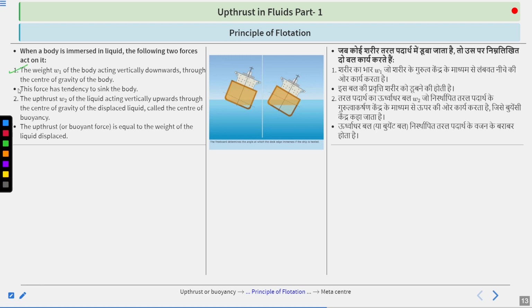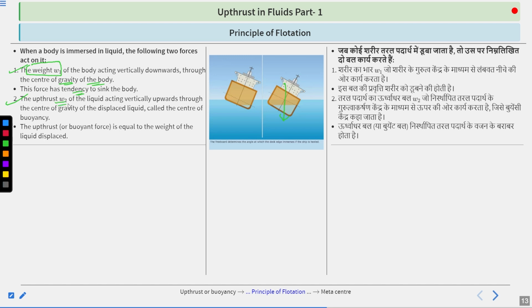So these two are the main forces that act on a body whenever it is immersed in a liquid. First, the body's own weight, that is running vertically down through the center of gravity of the body, and it has a tendency to sink the body.